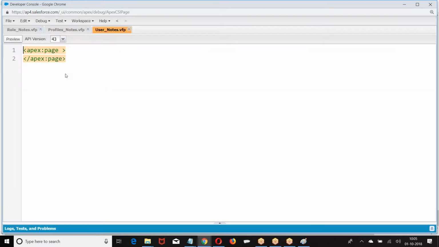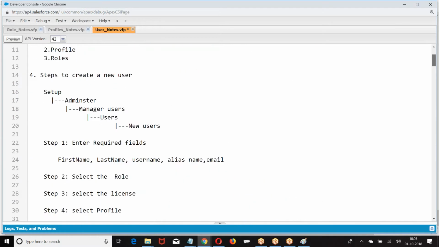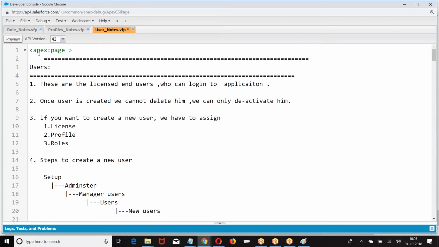Both the licenses are for the system administrator. One license we already gave at the time of creating the trial account, to the administrator. The other one I have given to the student account I created, where you are logging in and accessing. Now I created Divya with the Salesforce platform. Still I can create 2 more people as per my requirement in the future. So what are users? These are the licensed end users who can log into the application.